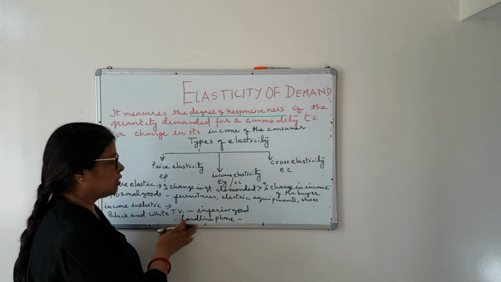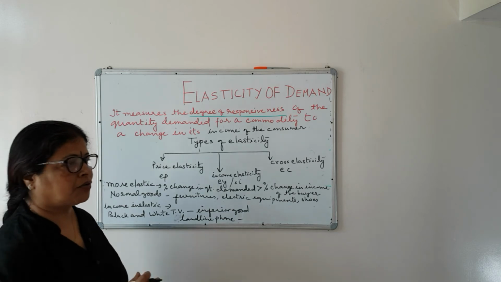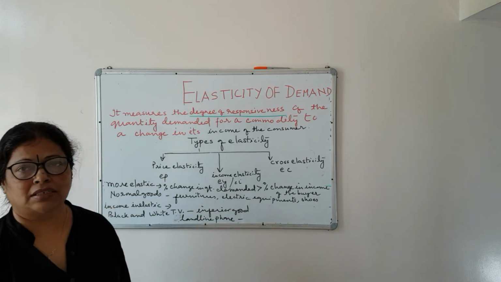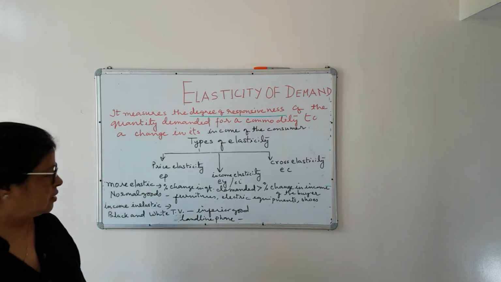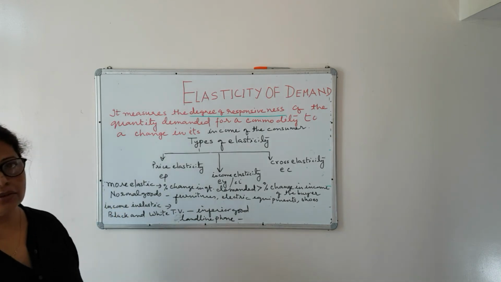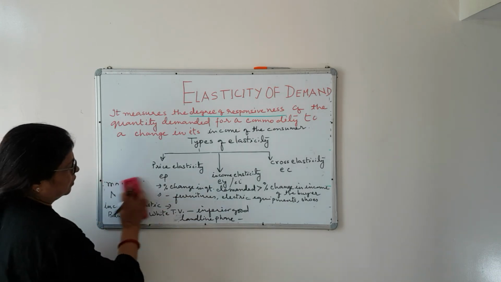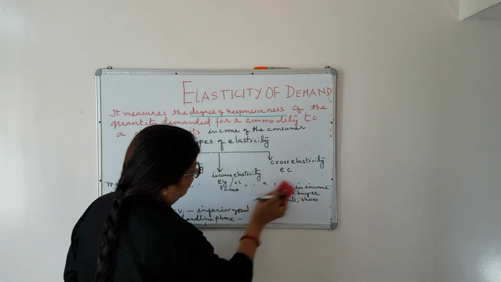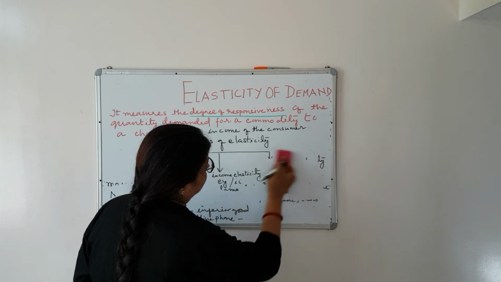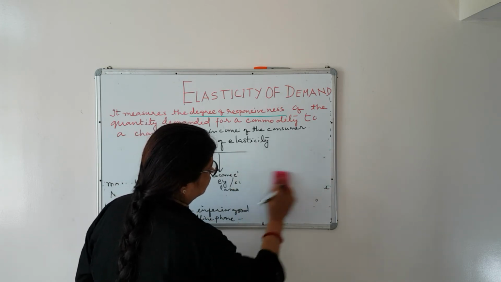So these goods are known as inferior goods because the demand for these goods is inelastic in nature, and these goods are known as income inelastic goods. Okay, so income elasticity is mainly related with two types of goods.